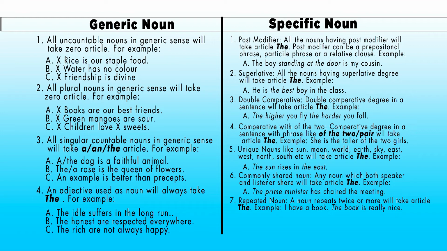Idea number 8 is related noun with the repeated noun. Any noun related with the repeated noun will take article the. For example, I have a book. The pages are torn. Here the pages is not mentioned before, but the pages are related with a noun mentioned before. That is why the pages will take article the.